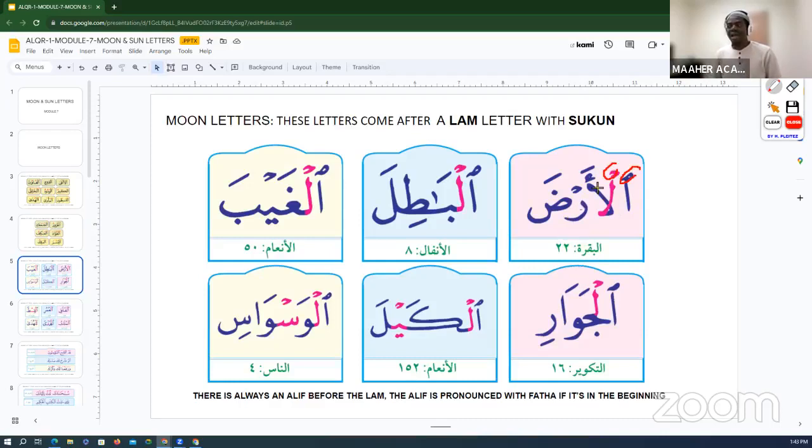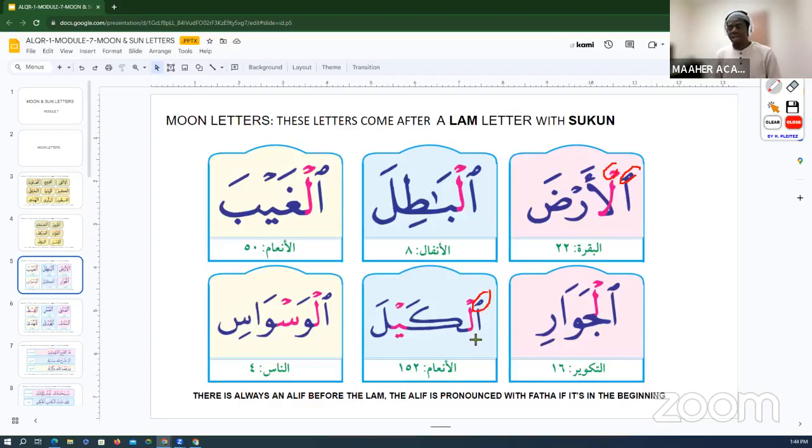Al-ardo, al-baqila, al-ghayb, al-jawari, al-kayla, al-waswas. And so what you need to know here is that this alif, the moment it's in the beginning